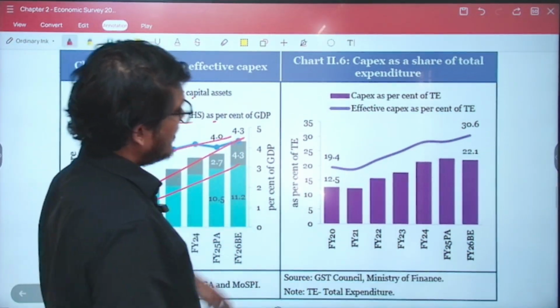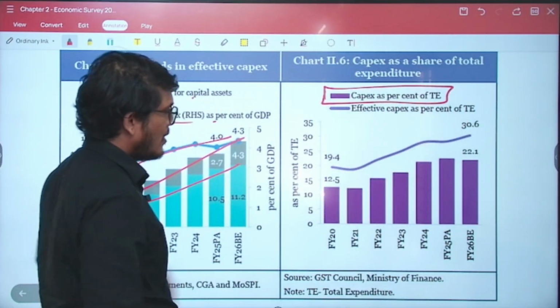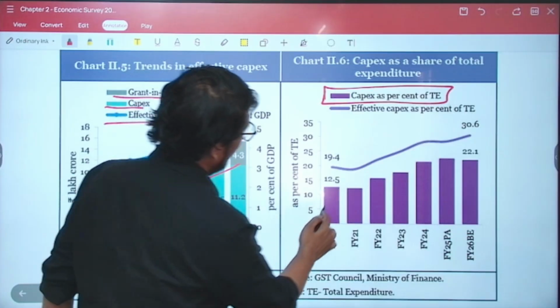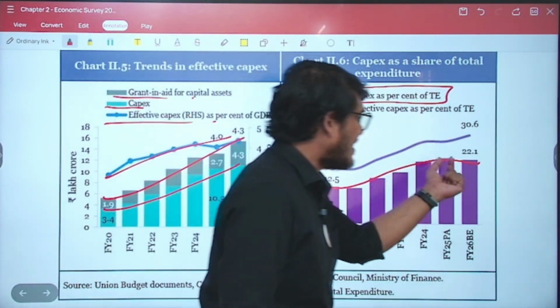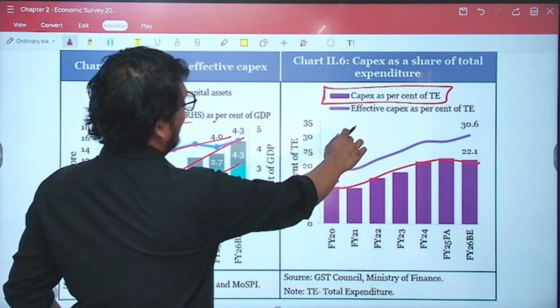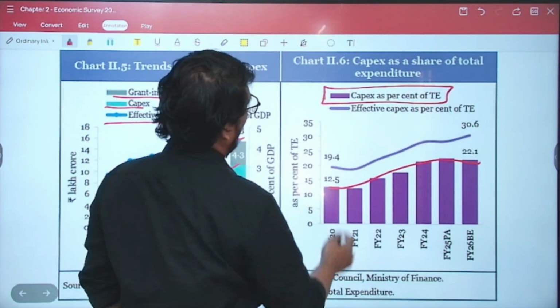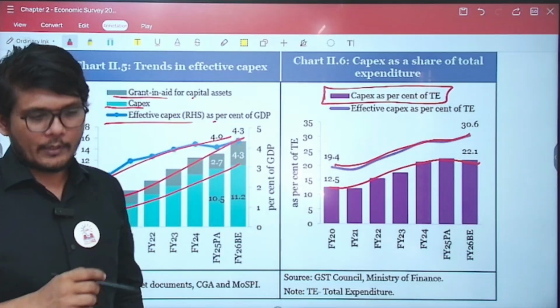Now here it's the capital expenditure as a percentage of total expenditure. So capital expenditure as a percentage of total expenditure has also seen a continual increase. There is a slight dip, but overall it has increased. Effective capital expenditure as a percentage of total expenditure has also continually increased over here.